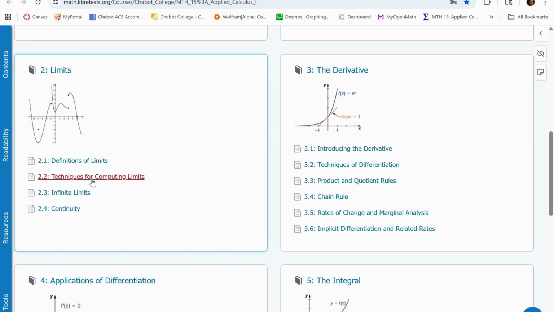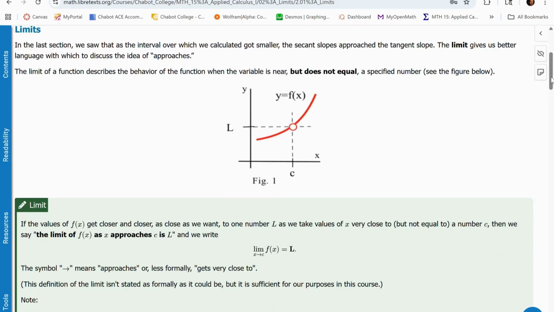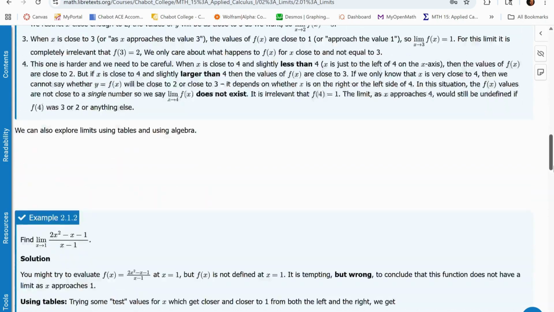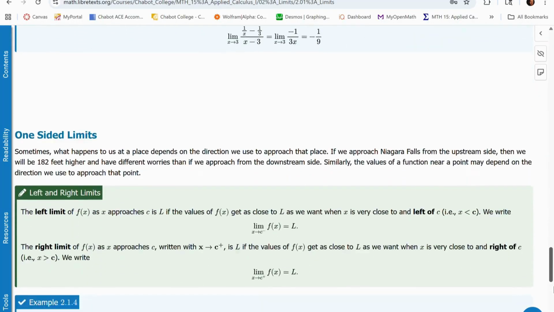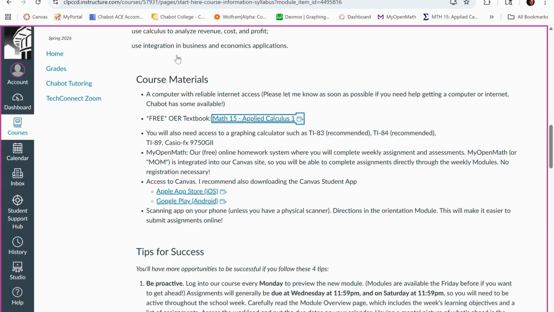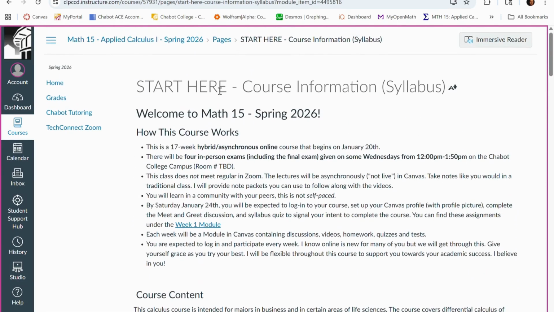But if you want to see extra examples or another wording of a definition or something like that, this can be useful. We could just click on these links like definition of limits 2.1, and it works pretty much like a normal textbook. We've got definitions, examples, and so on. So we don't need to pay for a textbook for this course. You can just follow this link, which is, again, on the course information page.